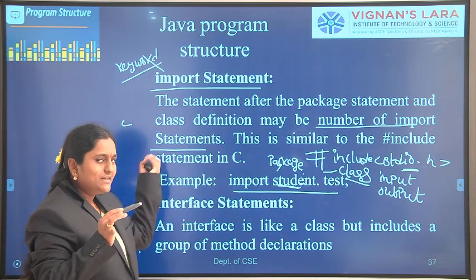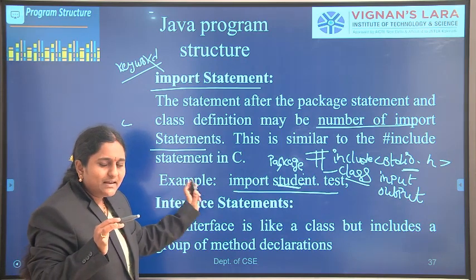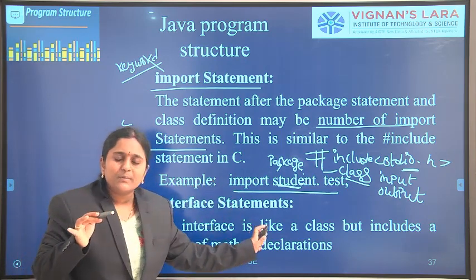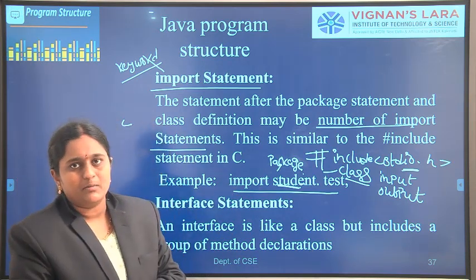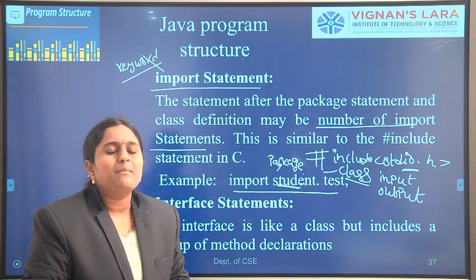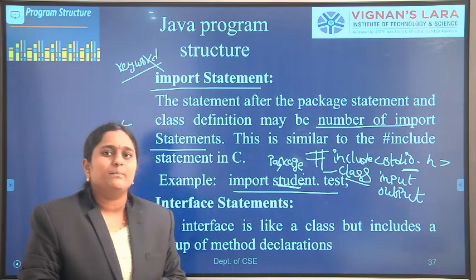In this import statement, the functionality of the import keyword is to tell the JVM the location where the .class files are available. In our program, I am using the test class file. In which package is that test class present? In the student package.